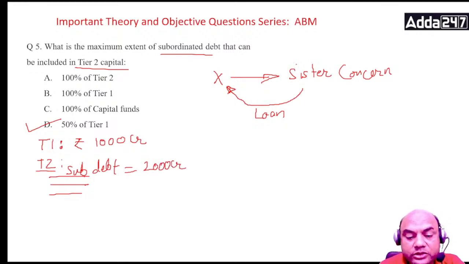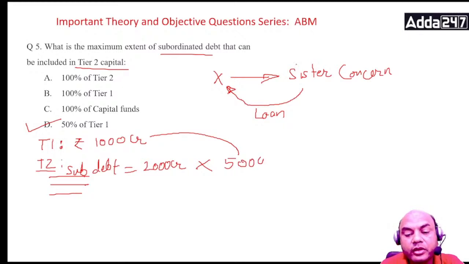So can I take this 2000 CR in the calculations? I can't take. What can I take max then? 50% of this. So I can take a maximum of 500 CR. Remaining things I can't take in calculations. That's the meaning. Okay, got it?